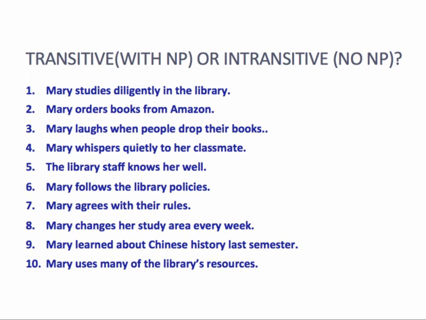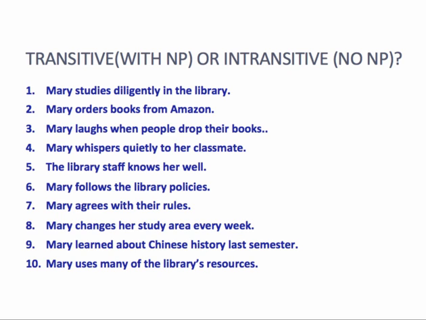Three, Mary laughs when people drop their books. When people drop their books is not a noun phrase. So three is intransitive. Four, Mary whispers quietly to her classmates. Again, quietly is an adverb. To her classmates is a prepositional phrase. These are not noun phrases. Number four is intransitive. Five, the staff knows her well. Here, they know her. So her is a pronoun. The library staff knows Sally. So here we certainly have a noun phrase in this position.